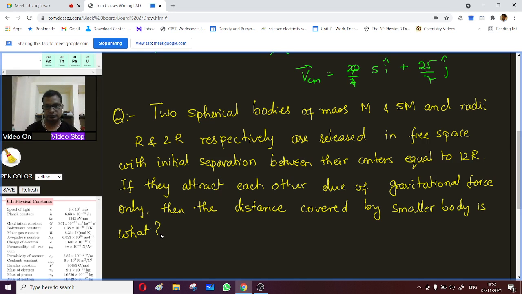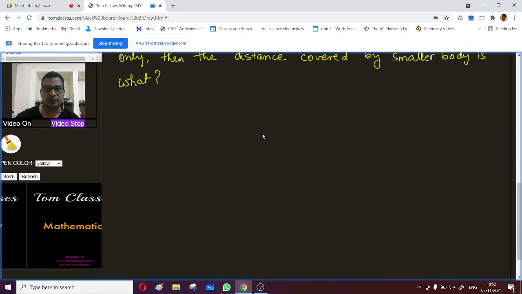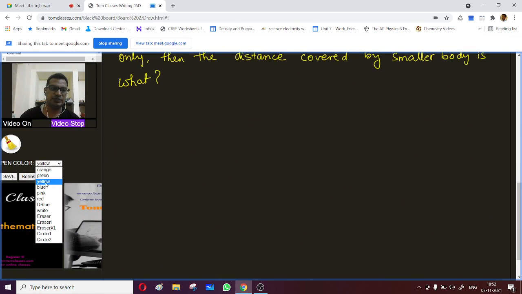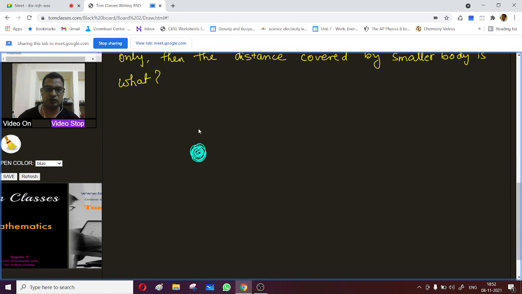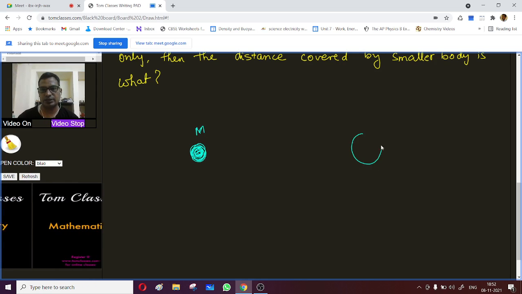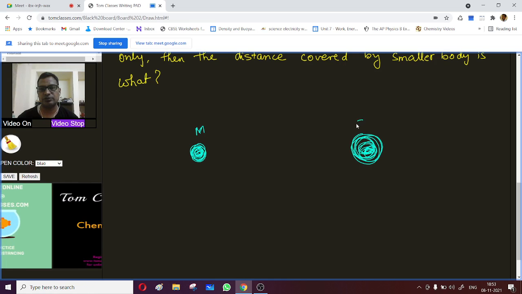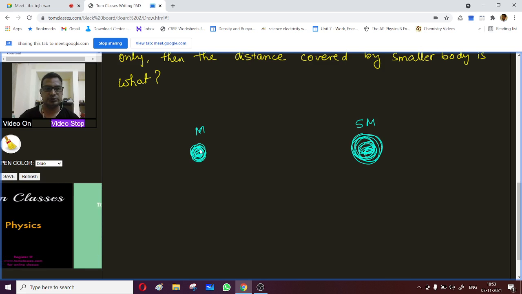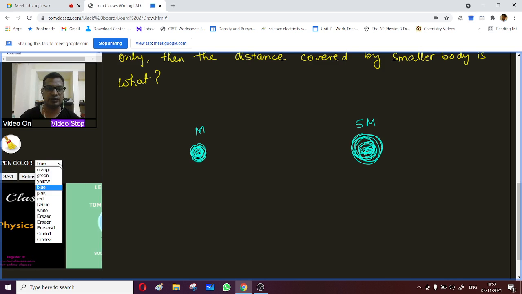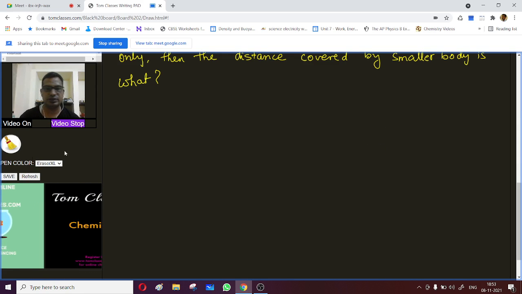Sir, can you please help me with this question? All right, let's see. What he is saying is that let this be one body, with mass m, and there is another body with mass 5m. Better let me erase this and take circles.